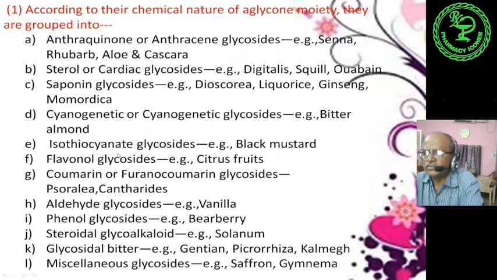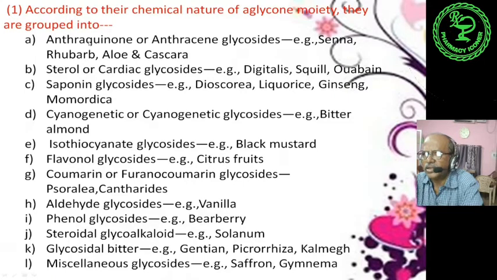Therapeutic value we have not discussed here, but we have discussed their chemical nature, in which group they are coming. So anthracene or anthraquinone glycosides: these are the 4 drugs, as for example Senna, rhubarb, aloe and cascara.